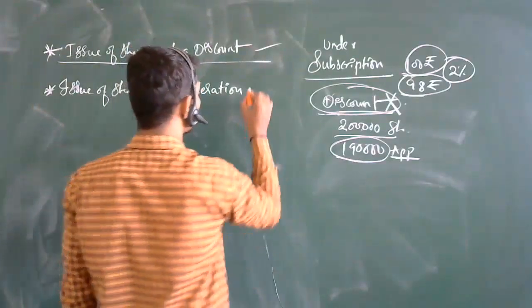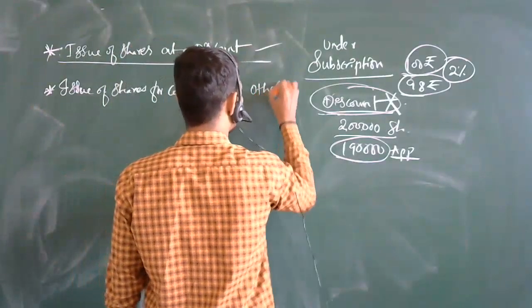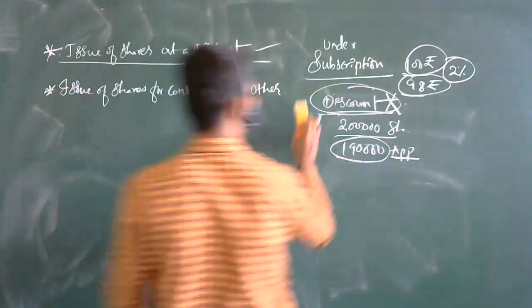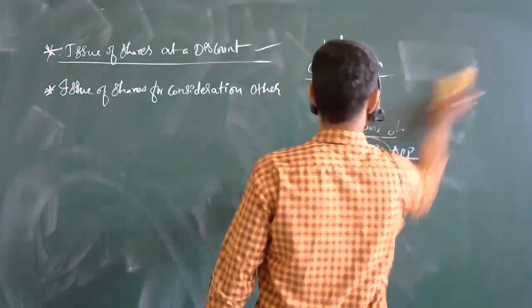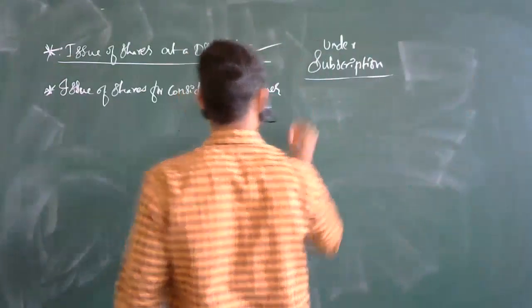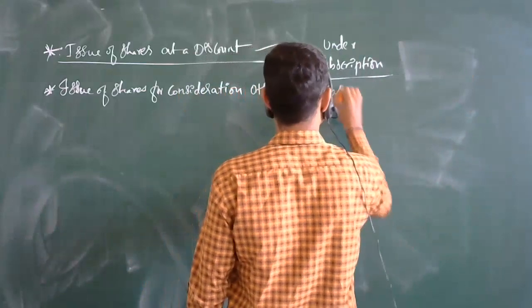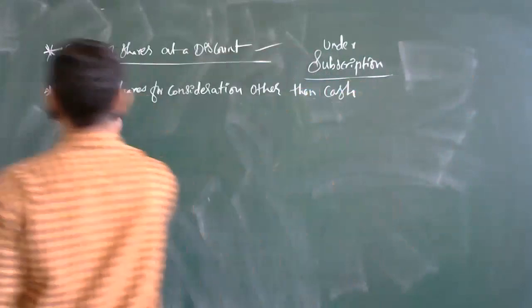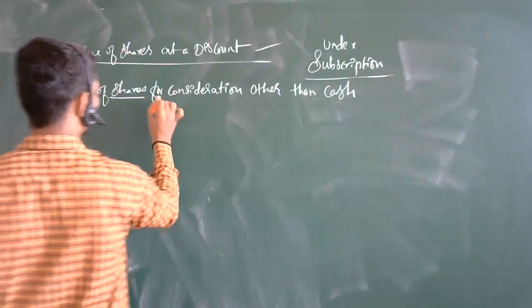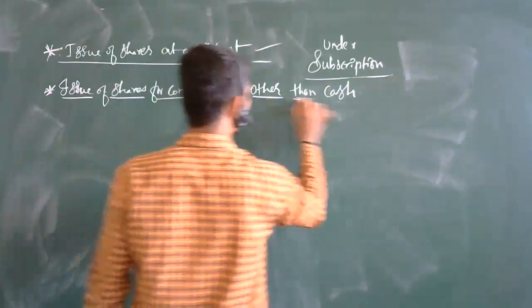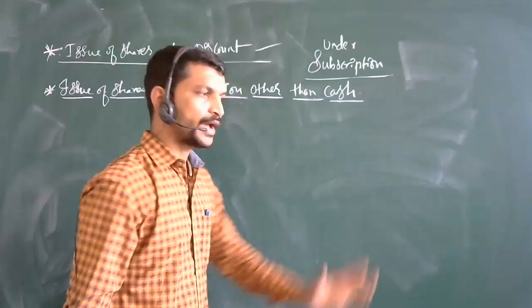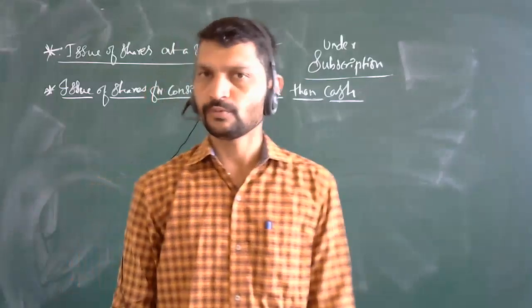Consideration other than cash. Issue of shares for consideration other than cash. From the heading itself, I'll tell you what it is.